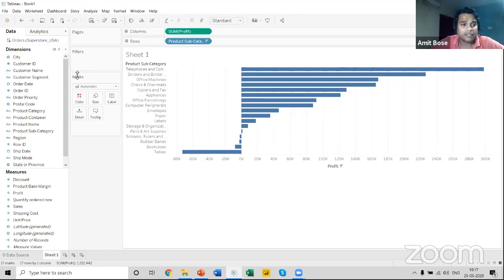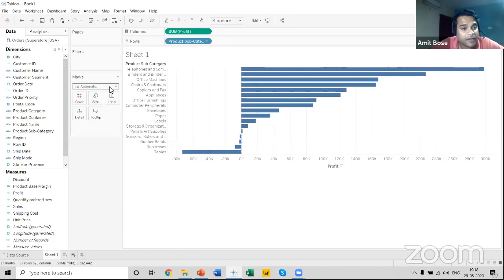Now, last class, as I was discussing, I also told you that this marks section holds a very important place. This is the format section through which we can format the visuals that we are going to create in Tableau. Those who have attended the Power BI session, I'm sure they know that the format option in Power BI is available just beside the value field. But in Tableau, this section is available on the right hand side.